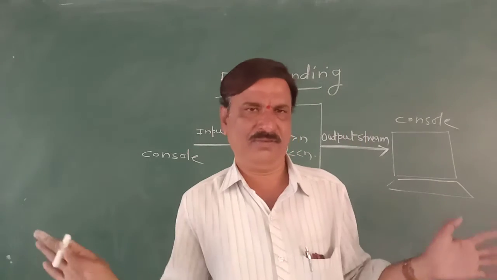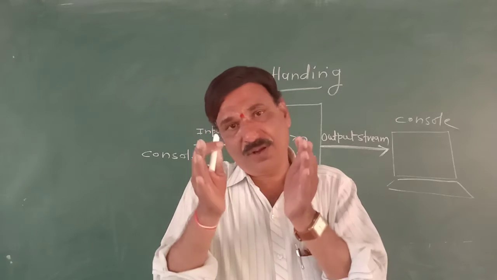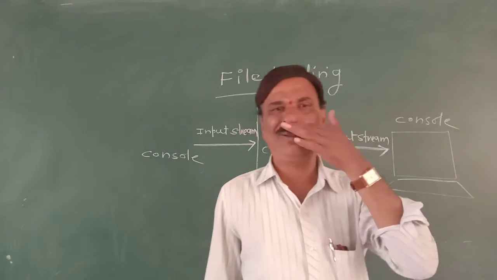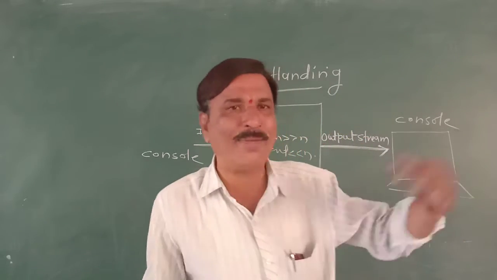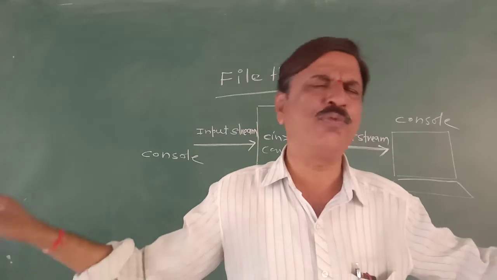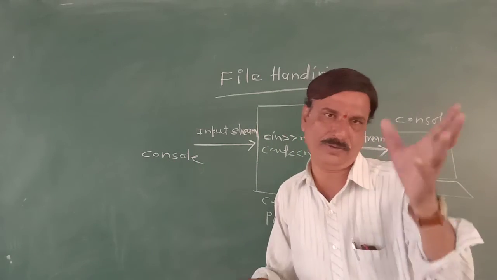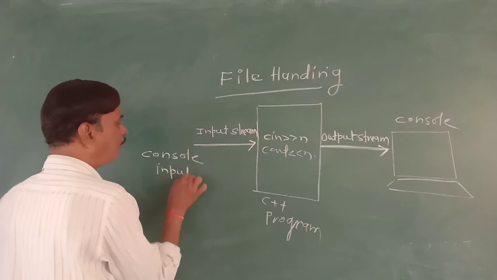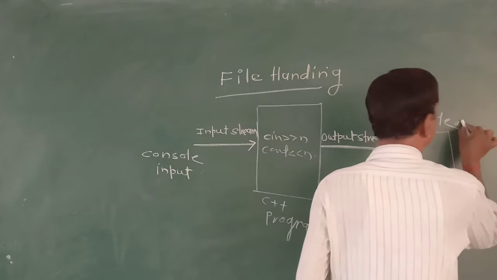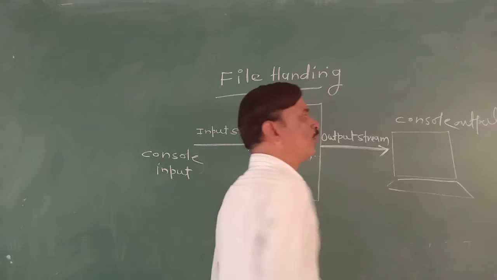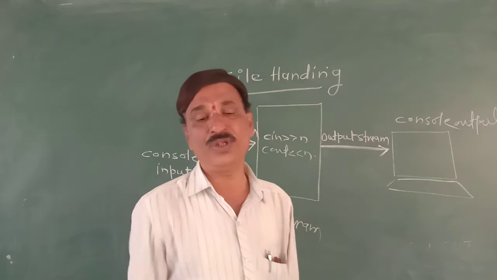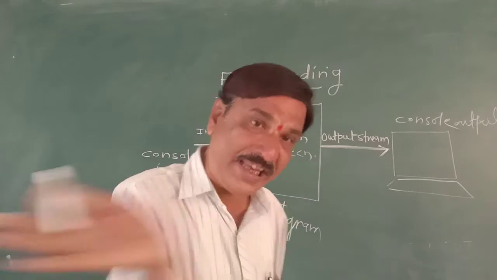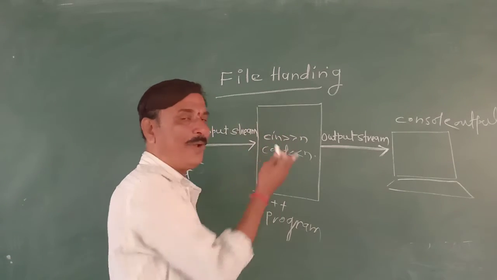So by default, input is given by the keyboard input device and output is displayed on the screen or monitor. These two devices, keyboard and monitor, are called the default input output devices, also called the console. The keyboard is called the console input and the monitor is called the console output. So who is console input? Keyboard. Who is console output? Monitor. Thus the statement cin, console in, reads from the console input device, that is the keyboard.